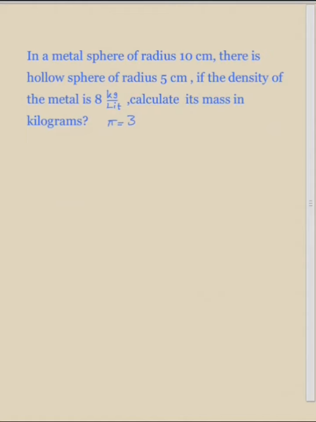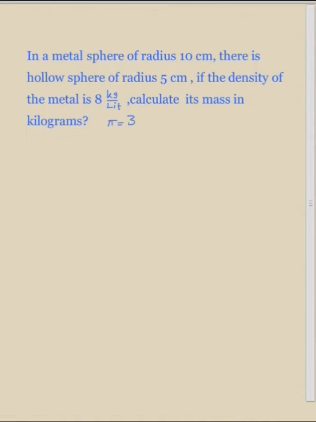Now pay attention to a more difficult question. In a metal sphere of radius 10 centimeters, there is a hollow sphere of radius 5 centimeters. If the density of the metal is 8 kilograms per liter, calculate its mass in kilograms. The question has given you that pi is equal to 3. This is a more difficult question because you not only need to do unit conversion, but you also have to calculate the volume of a sphere which has a hollow inside it.